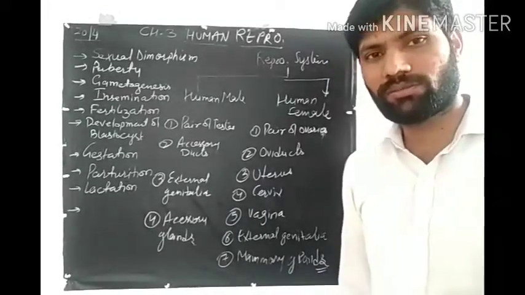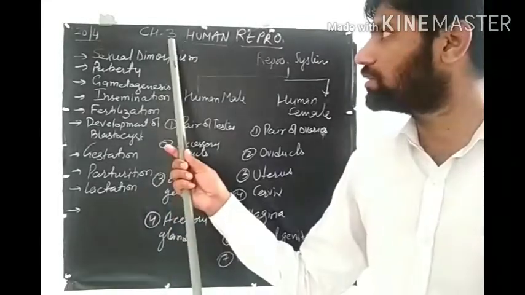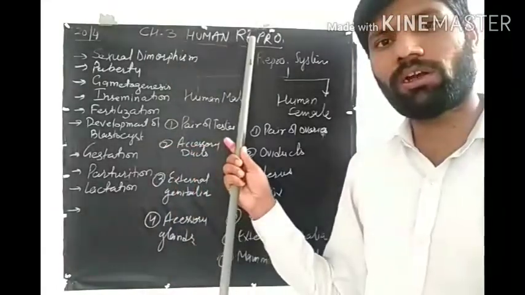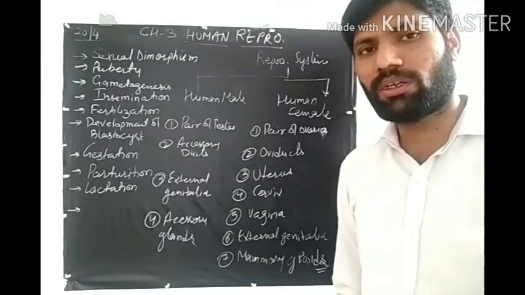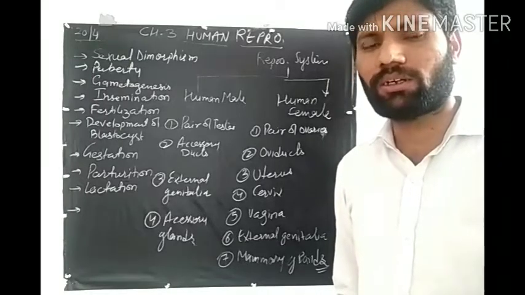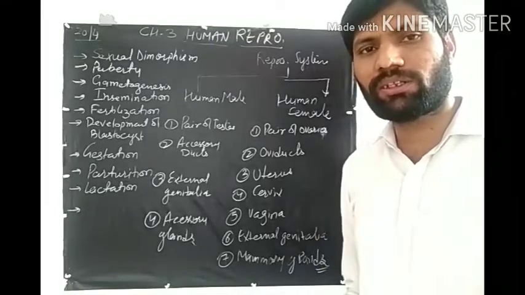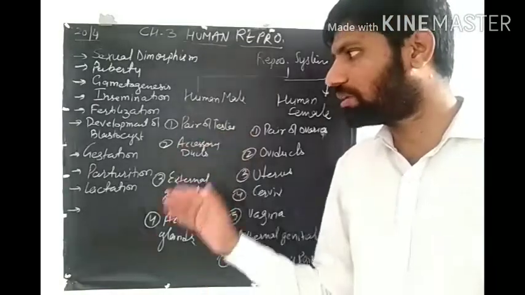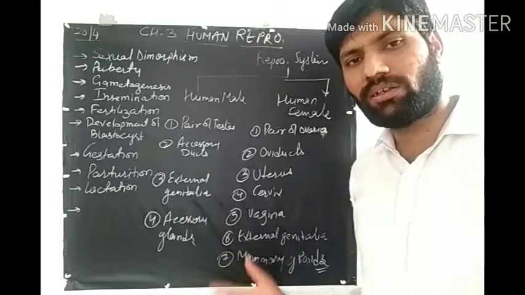Good morning, students. So now we have to start with chapter number 3, human reproduction. In chapter number 1 we have studied about reproduction in organisms. In chapter number 2 we have studied about reproduction in flowering plants. All the different events we have studied in reproduction in plants, the same type of events we have to study here, but here the organs are different.